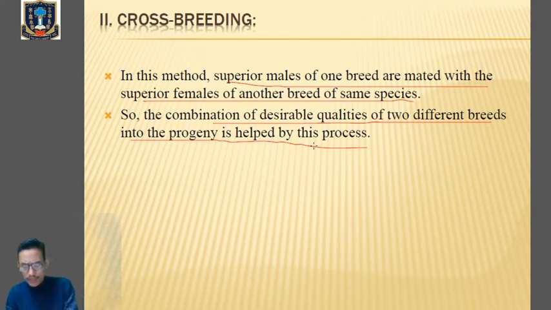Similarly, we have got a new breed of sheep called Hisardale. This Hisardale is a new breed of sheep which has been produced by crossbreeding between Bikaneri ewes and Merino rams. Clear? Similarly, a crossbreeding between white shorthorn and black Angus cattle produces a blue roan hybrid. Clear? So these are a few examples of crossbreeding.